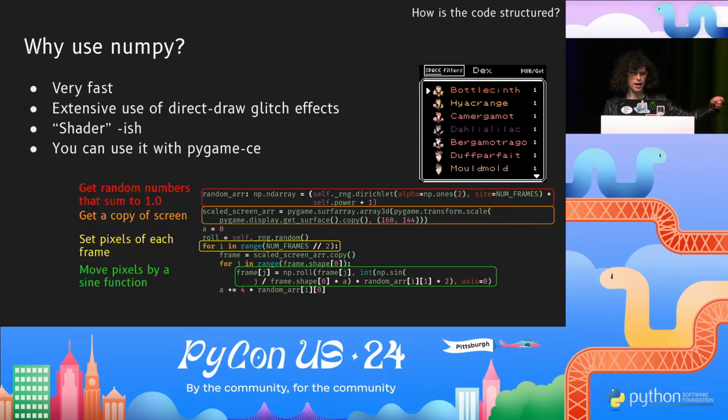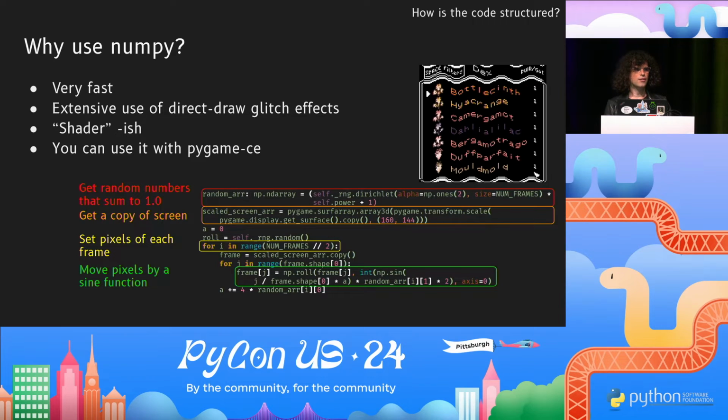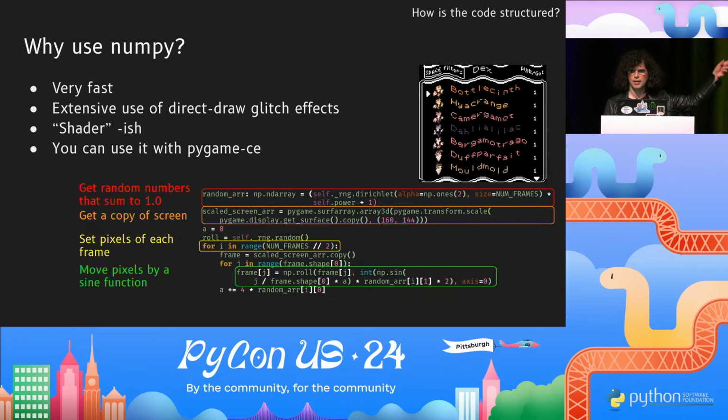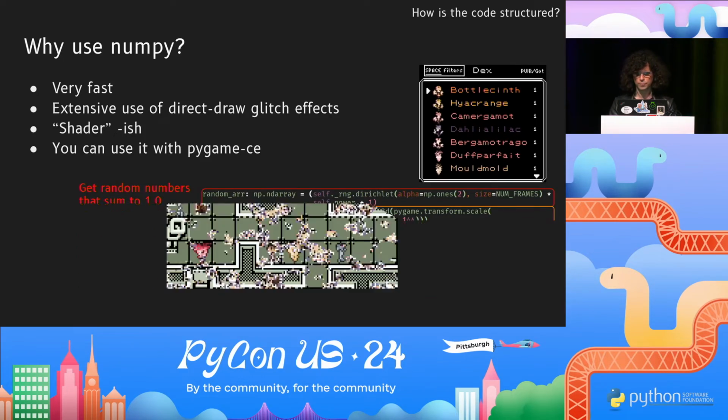We're going to set the values of a numpy array for every single frame. And in green, an assign function is applied to the positions of each pixel, and then this calls numpy.roll to roll the pixels from one position to another. And that's how you get a squiggly animation.